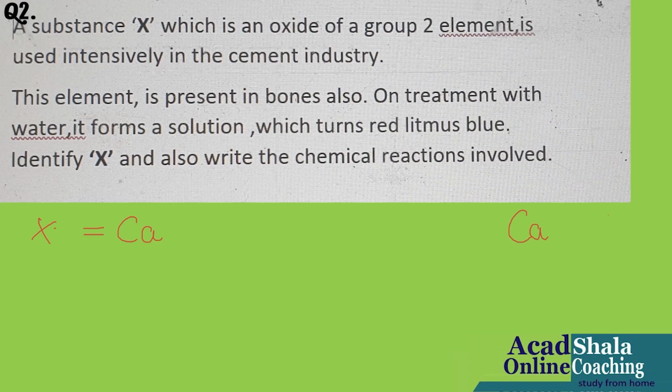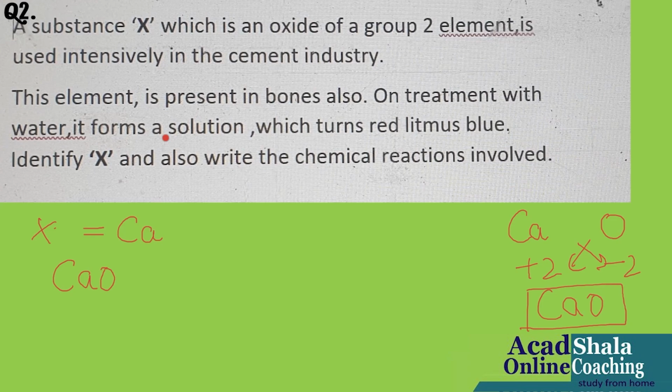Why? Because the 2 gets cancelled and the final formula is CaO, because they have given the hint, a substance X which is an oxide of a group 2 element. So I have got calcium oxide they are talking about. Now they are saying on treatment with water.